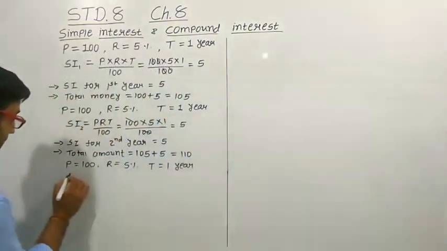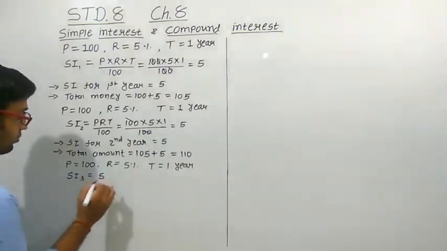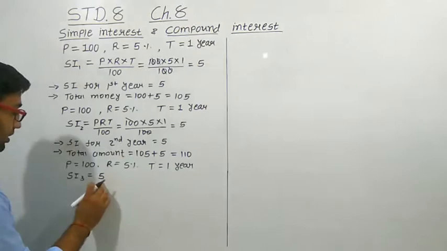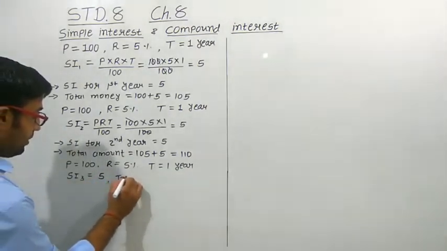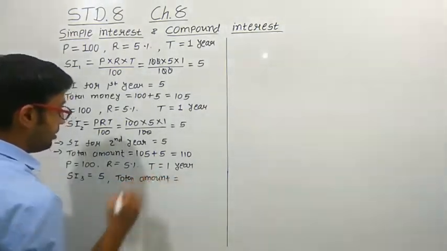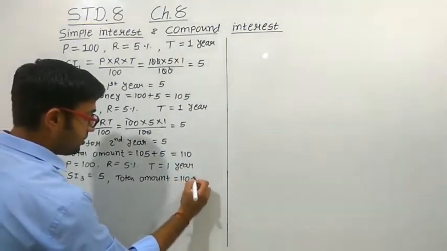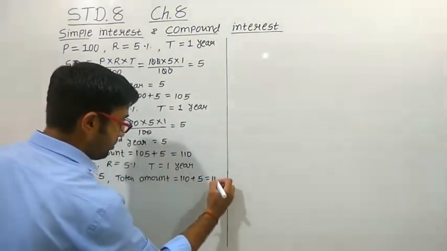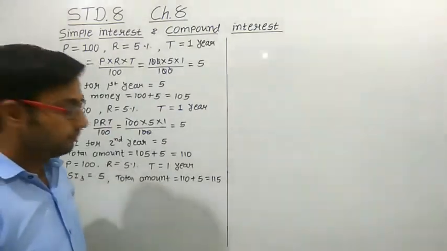So the simple interest for the third year is again 5 rupees, and the total amount will be the previous amount, that is 110, plus the 5 rupees interest added again. So the total amount we find is 115.